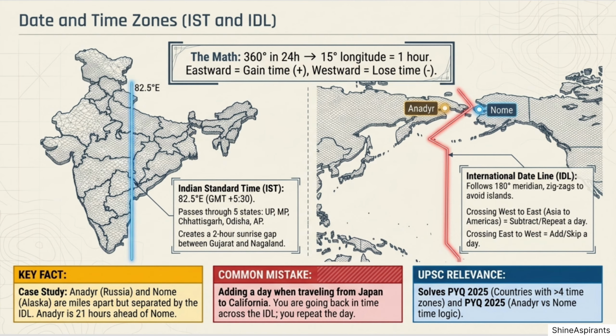It is generally chosen in multiples of 7 degrees 30 minutes of longitude. Indian Standard Time, IST, is based on the 82 degrees 30 minutes East Meridian. IST is equal to GMT plus 5 hours 30 minutes.